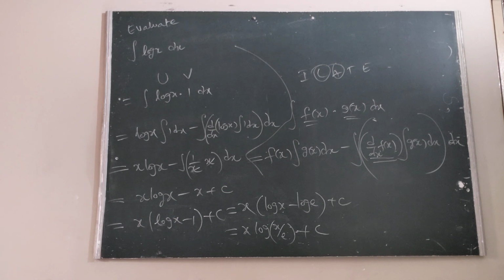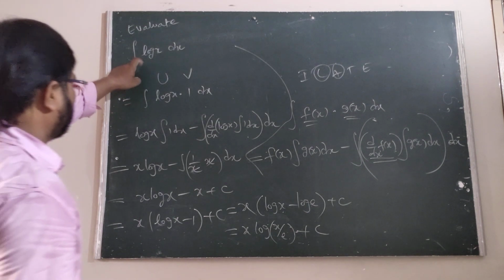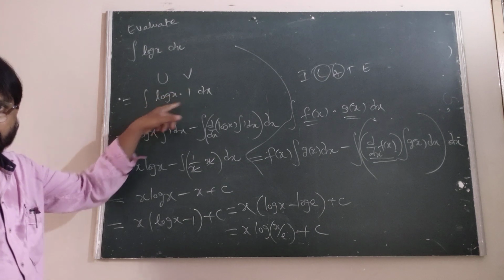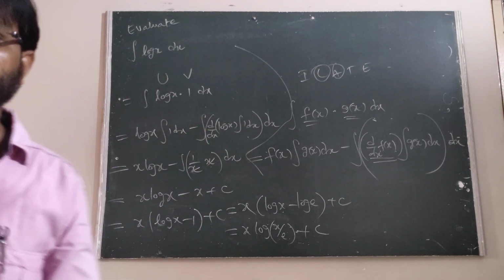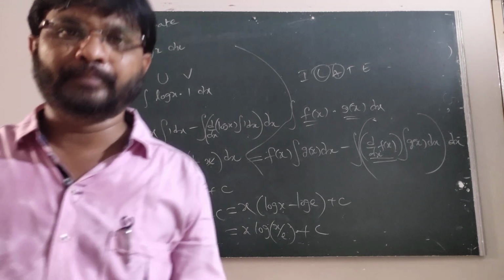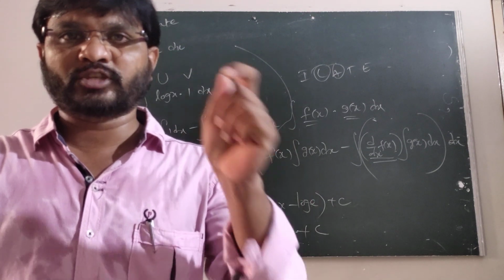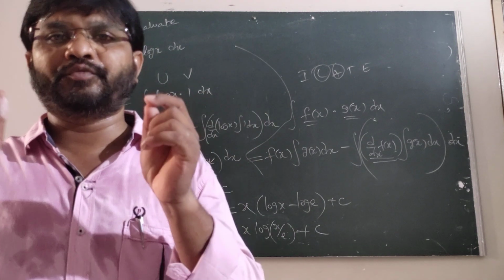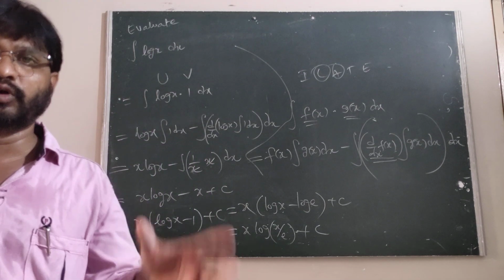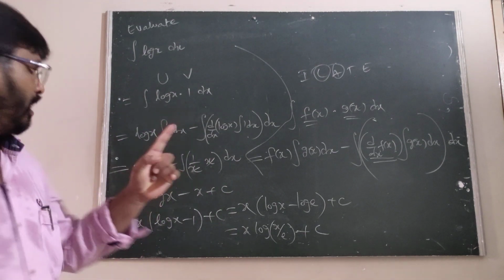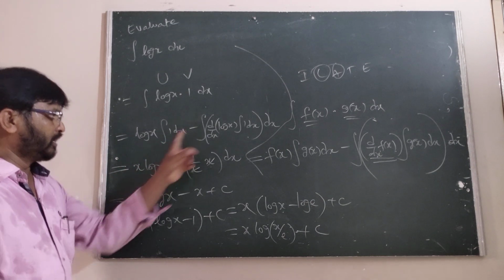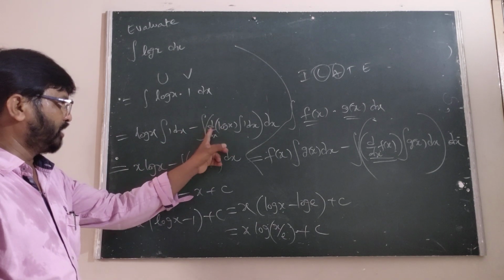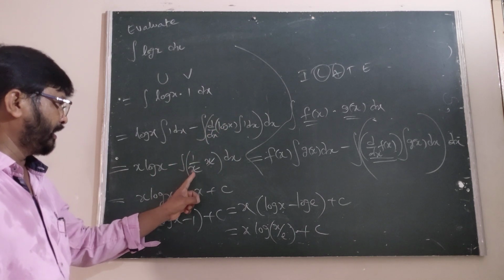Is it clear? Now the log x into 1. This is the rule of uv. What is the uv rule? It is u into the integral of v, minus the d by dx of u into the integral of v into dx, whole dx. Here log x into the integral of 1 into dx is x, and the derivative of the first function, log x, is 1 by x.